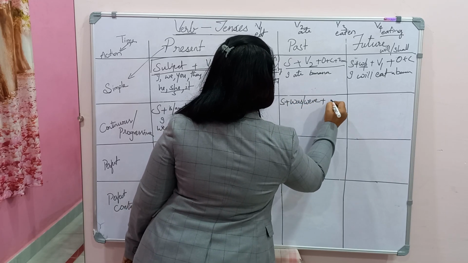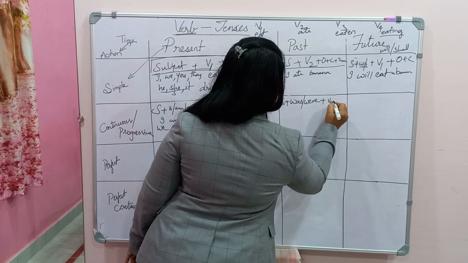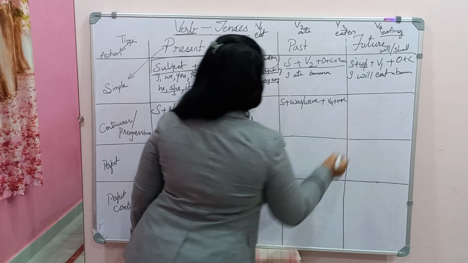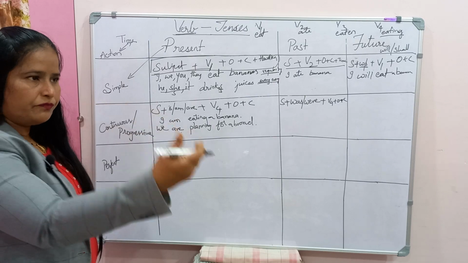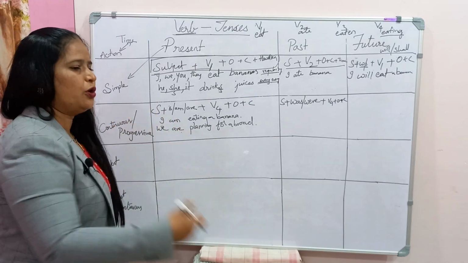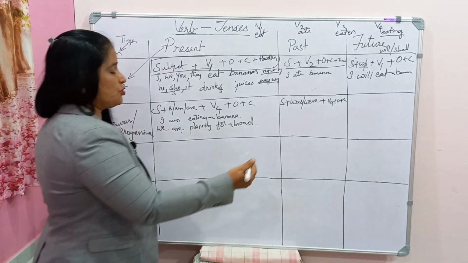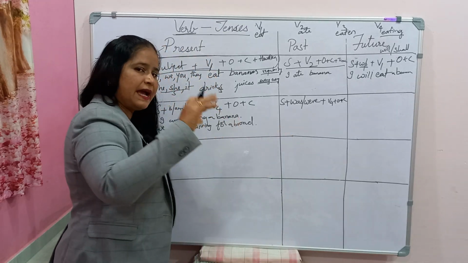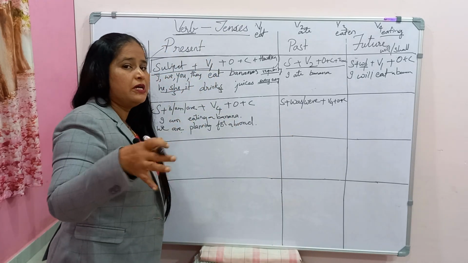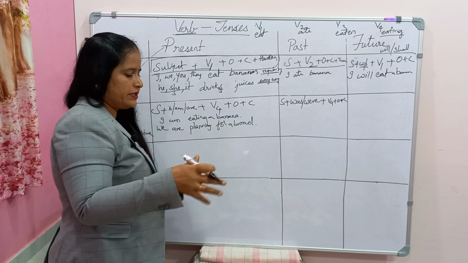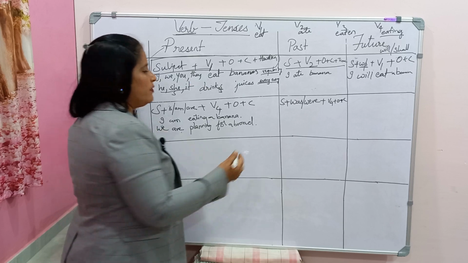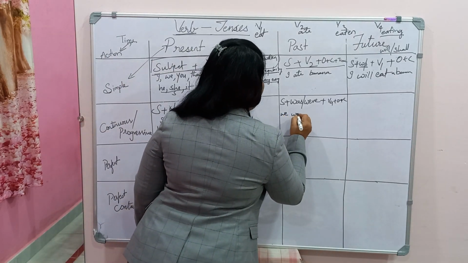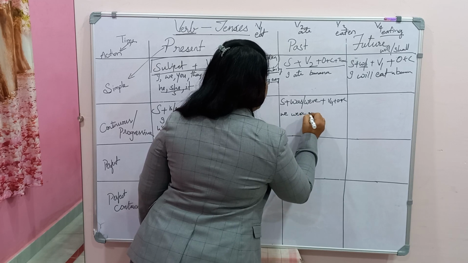For the past, the past be forms are was and were. What are the past be forms? Was and were, verb 4, object and complement. In the past, the action which was going on at the time of speaking or around it. Yesterday, what were we doing? We were discussing.